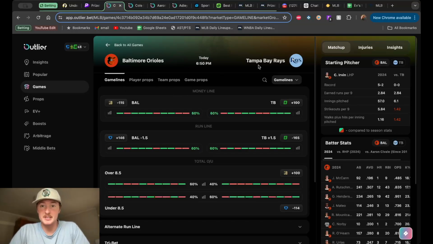So Cole Irvin has pitched against the Rays. Savage has pitched against the Orioles. So we're going to look at that. But, I mean, I don't mind potentially going to Tampa Bay money line, or at least maybe, you have to pay some juice, but maybe the spread line. I don't know if I'm getting there. But potentially money line for the Rays to get some plus money there.